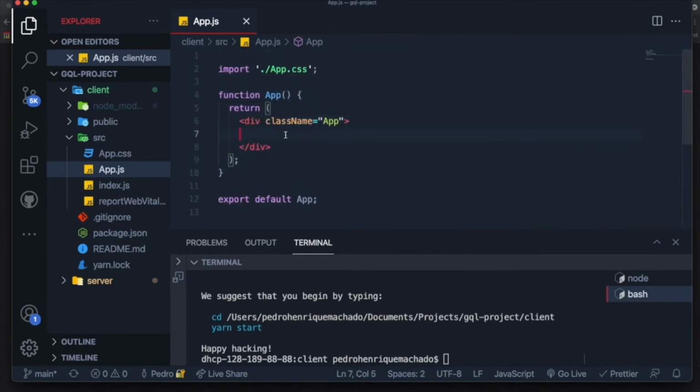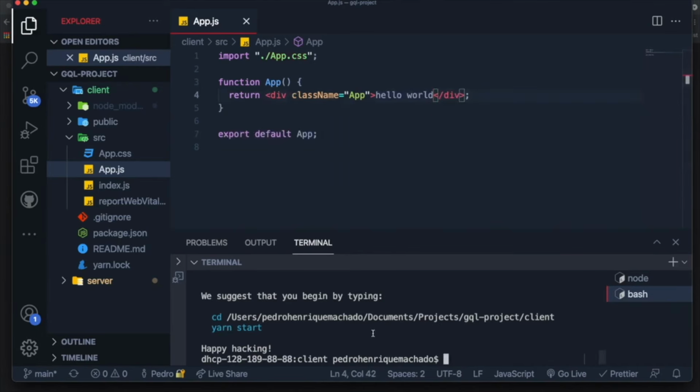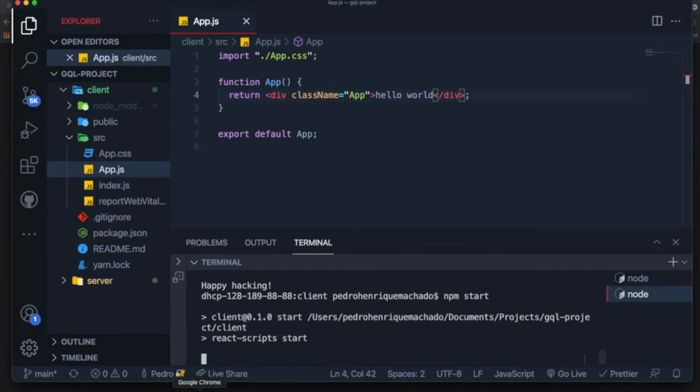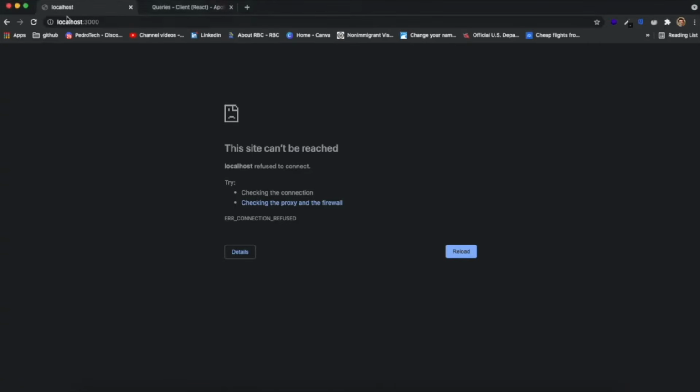Now let's just write over here hello world and try to run this application by coming over here and saying npm start. When we run this, it should run and open it over here, and it should be an empty white screen with hello world written in the middle of it. So let's see. You can see, yeah, this is exactly what happens. I'm going to zoom in a little bit just so that everything becomes clearer.